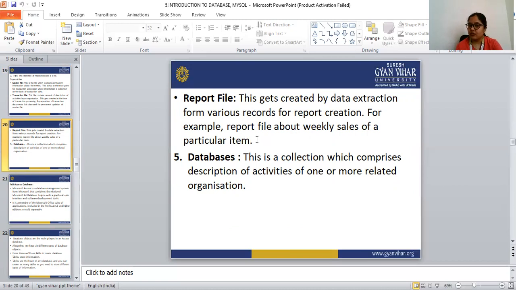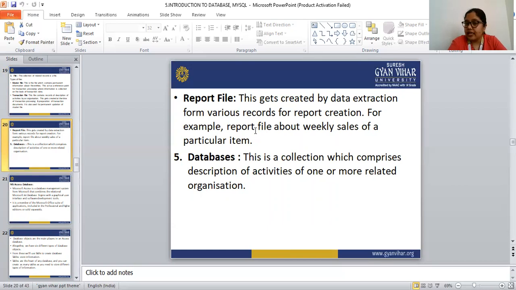So there are three types of files: master files, transaction files, and report files.